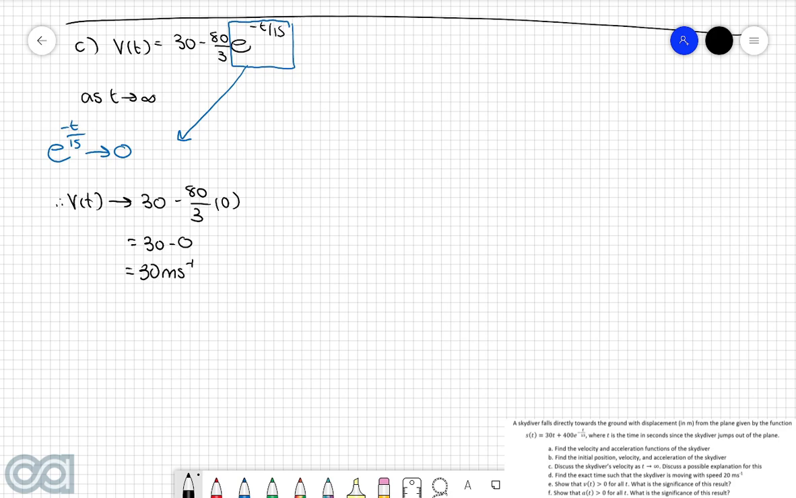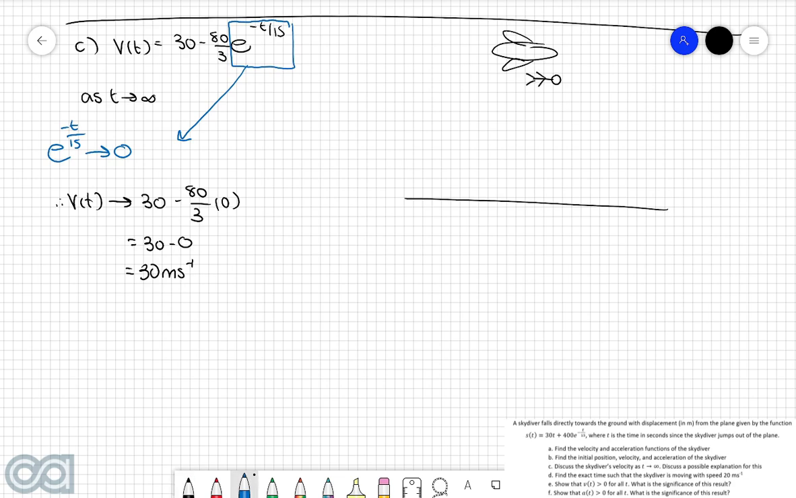So what this essentially means is that as time progresses, we expect the skydiver's velocity to eventually stabilize to 30 meters per second. Now let's think about why this might be the case, because the question's actually asking us to provide a possible explanation for this. This explanation might be a little bit more intuitive for the physics students as well, but let's have a good think as to what's actually happening as the skydiver approaches the ground.